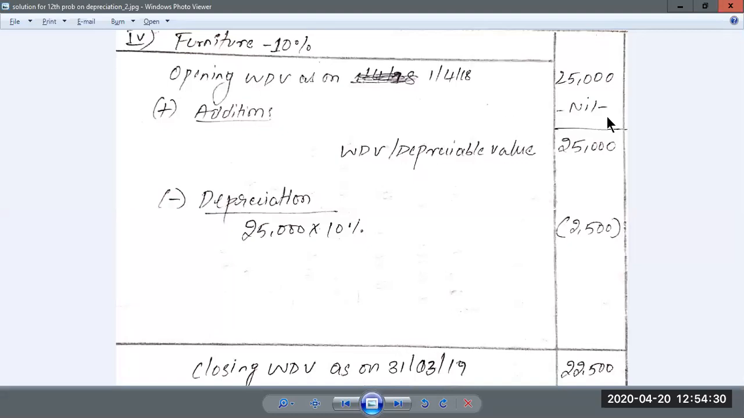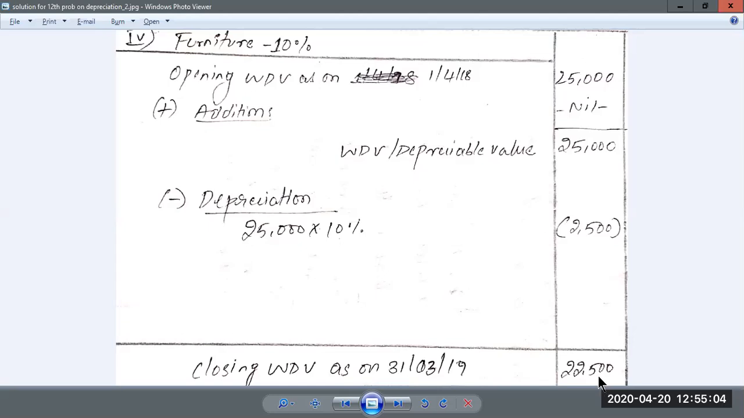Now the last block under the calculation of depreciation is furniture. In this furniture, again you start with the opening WDV as on 1-4-18, which is 25,000. In the case of furniture, there are no additions or new purchases, and there are no sales. So this 25,000 opening WDV will become your depreciable value. On this 25,000, you can calculate the depreciation of 10%, and that will come to 2,500. This 2,500 you have to deduct from 25,000, which gives you the closing WDV of the block of furniture, 22,500.